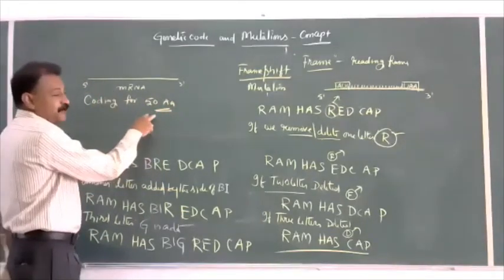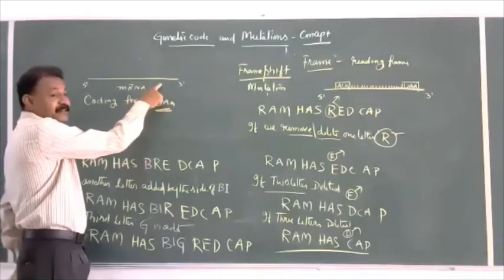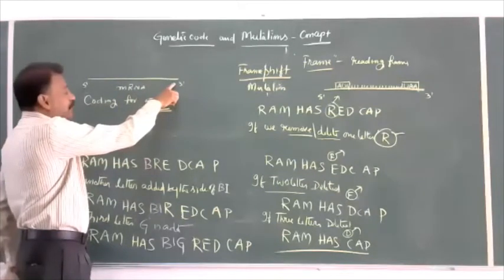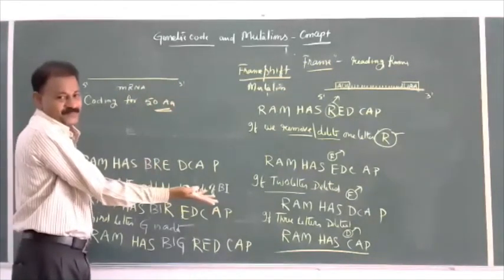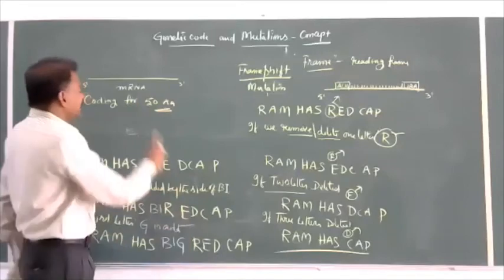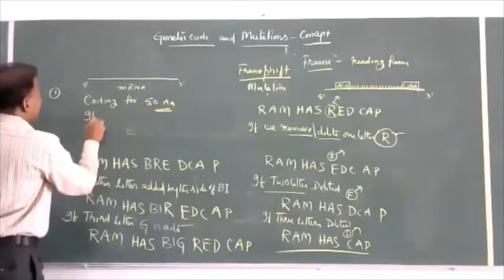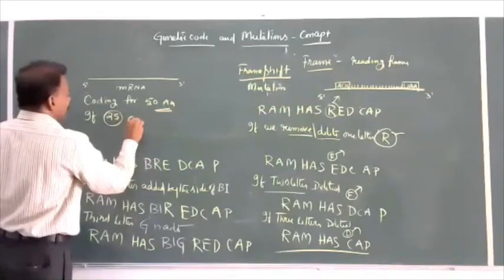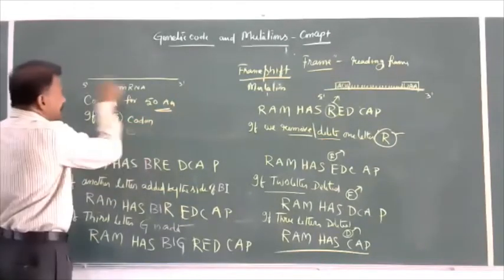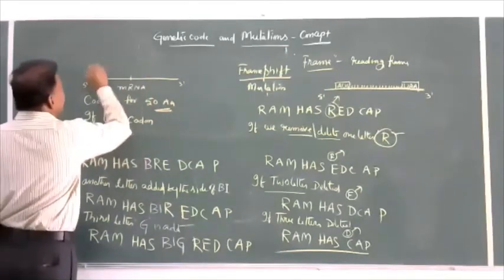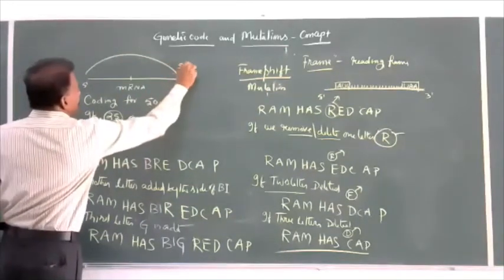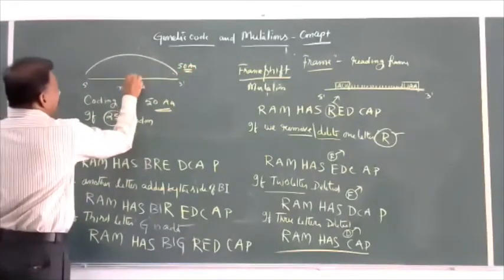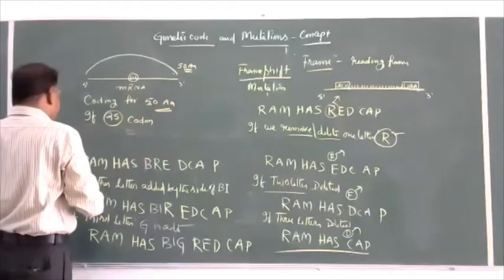It means 50 amino acids it is coding means how many letters should be here? 50 into 3, 150 nitrogen bases are there. How many codons are there? 50 codons. 1 codon is equal to 1 amino acid. If the 25th codon, in the middle of this, which is capable of 50 amino acids, for example, a 25th codon here changed due to mutation.